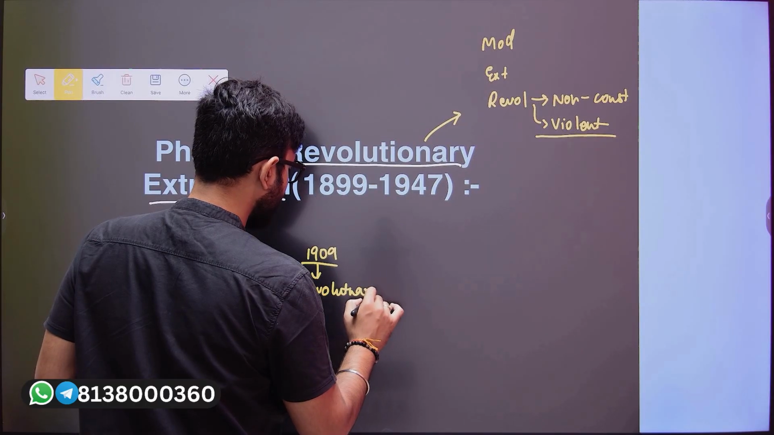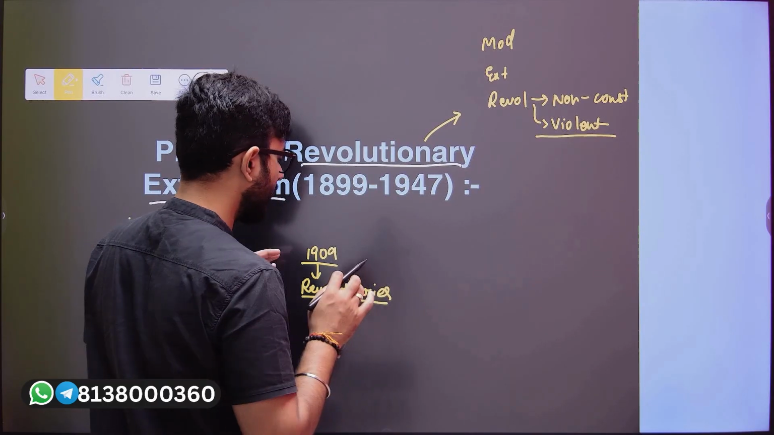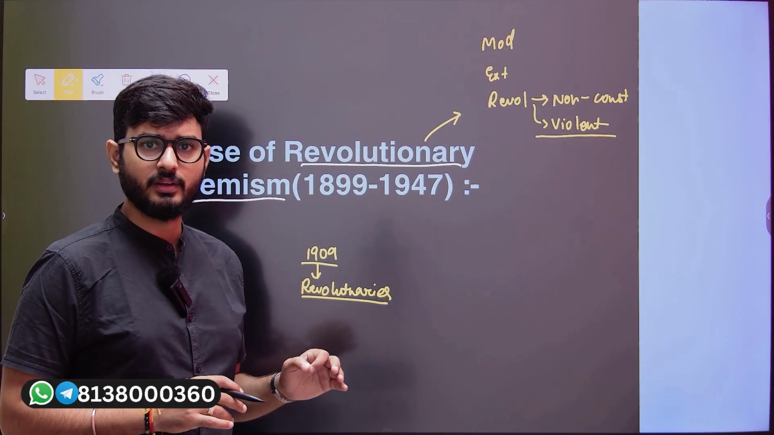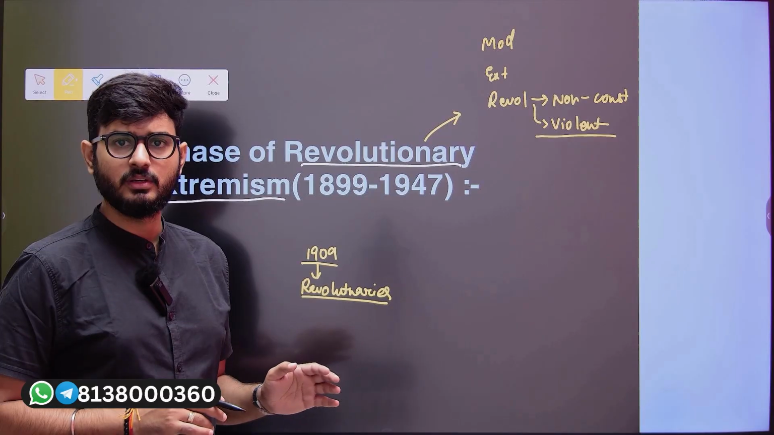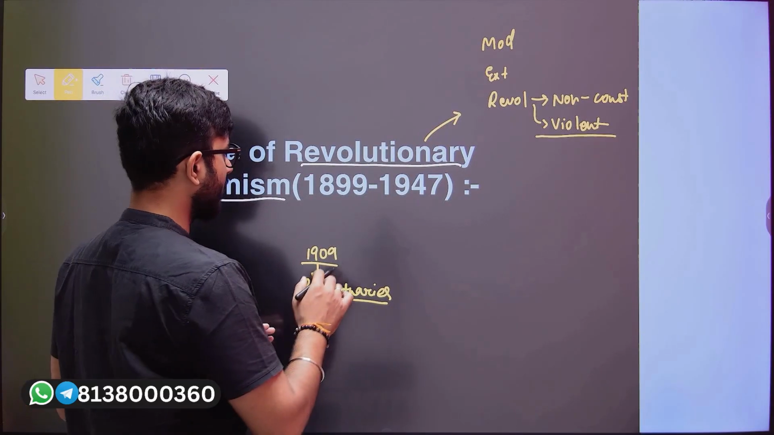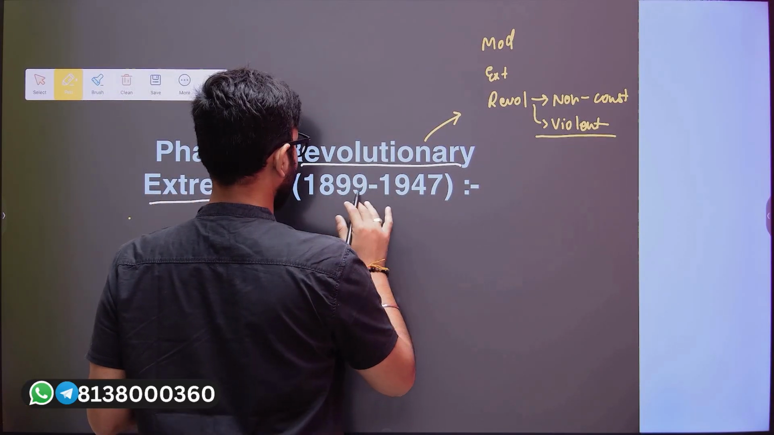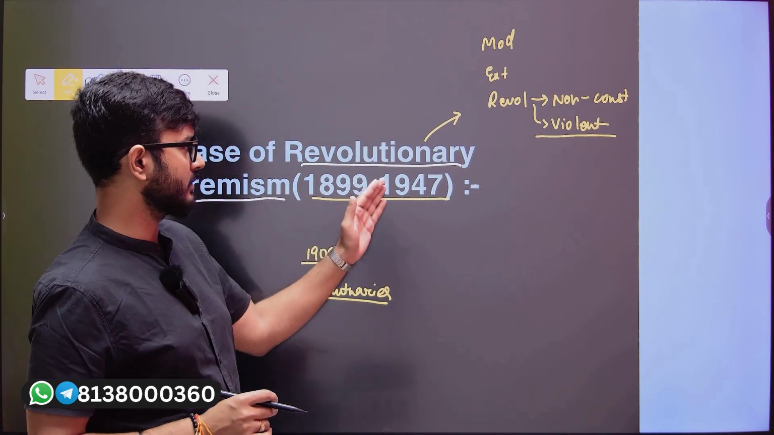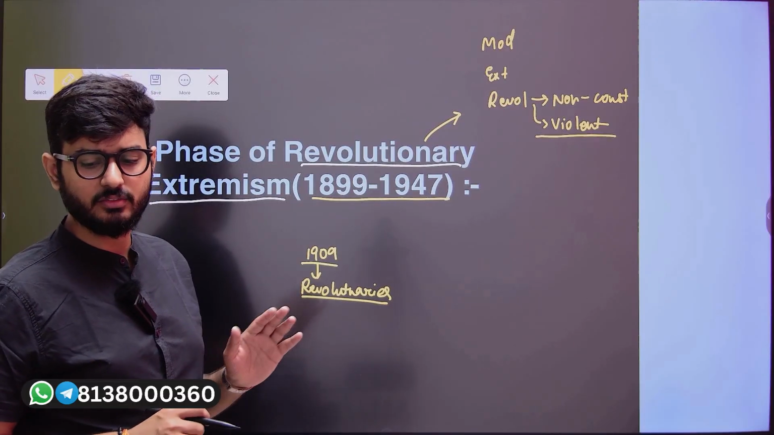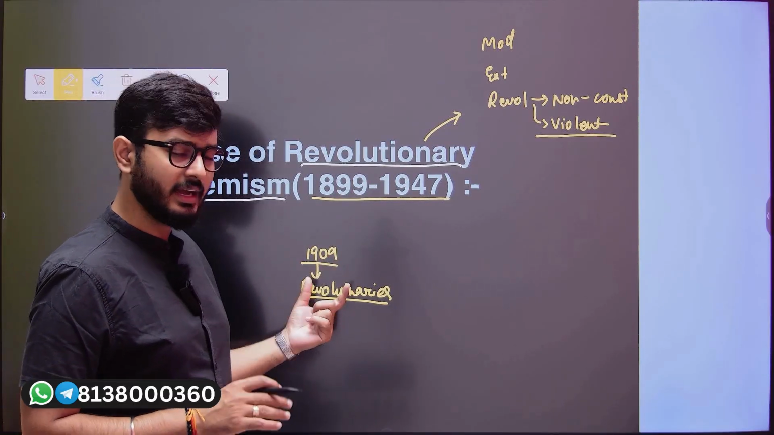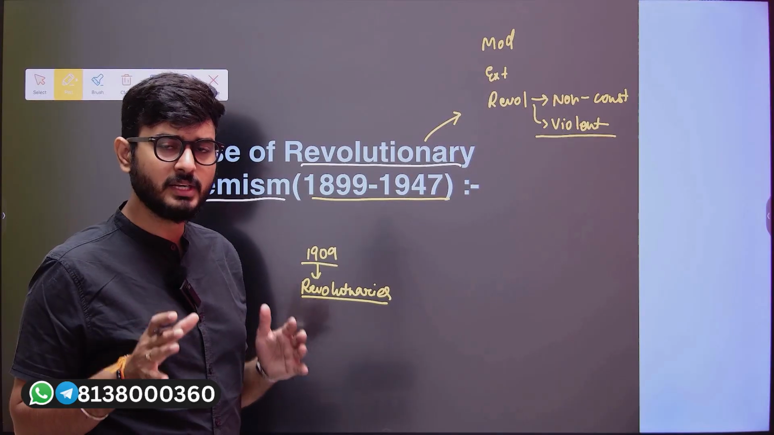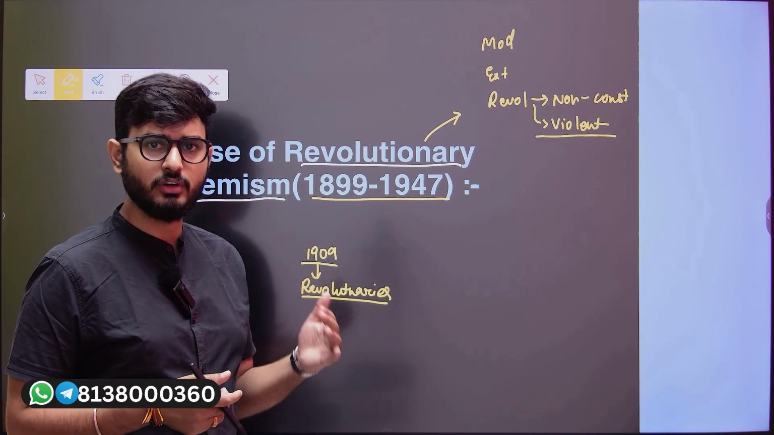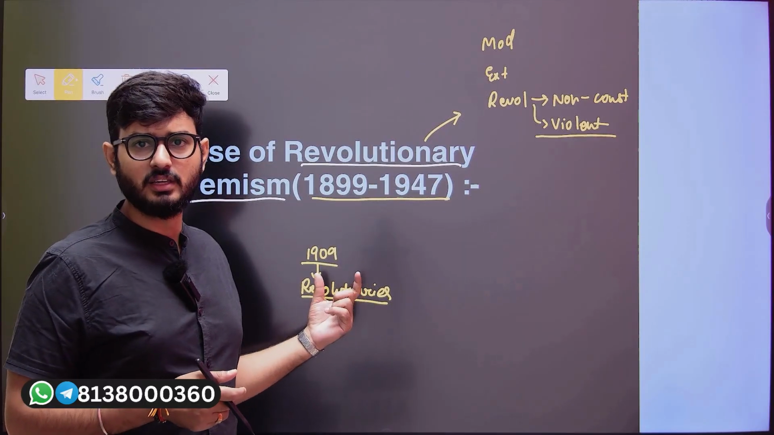Now the question is, did the aspect of revolutionaries start in the period of 1909? Did it start at that point of time? Because when we are talking about revolutionary extremism, the time period for revolutionary extremism is going to be 1899 to 1947. So when I explained to you, when the movement had become leaderless, when some people had adopted the violent ways to fulfill their objectives, they were known as revolutionaries.